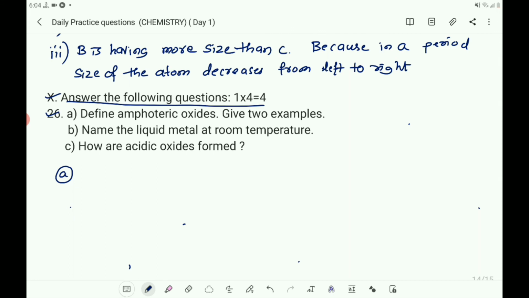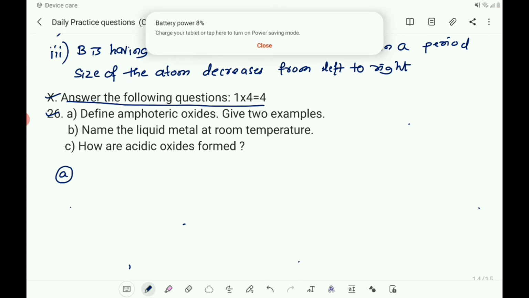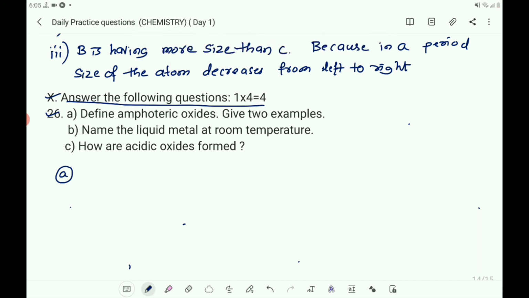Oxides which react with acids as well as base to form salt and water are known as amphoteric oxides. So oxides which react with both acids and bases and also give salt and water when they react with acids and also when they react with bases. This type of oxides are called amphoteric oxides. So you can give examples.